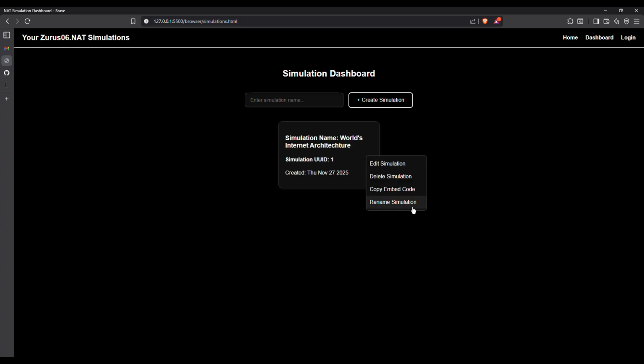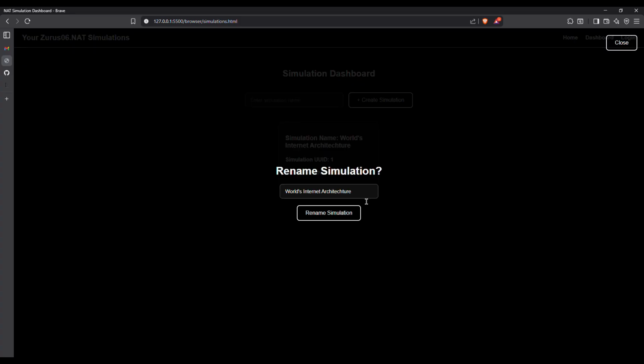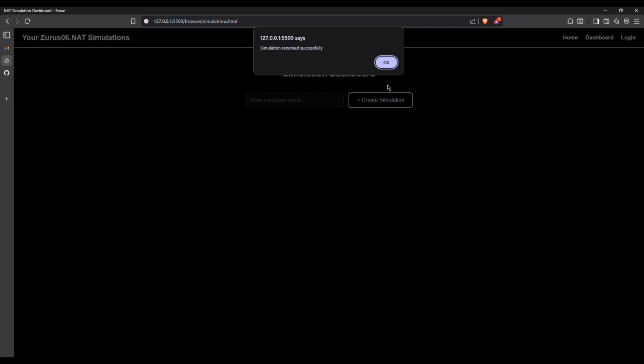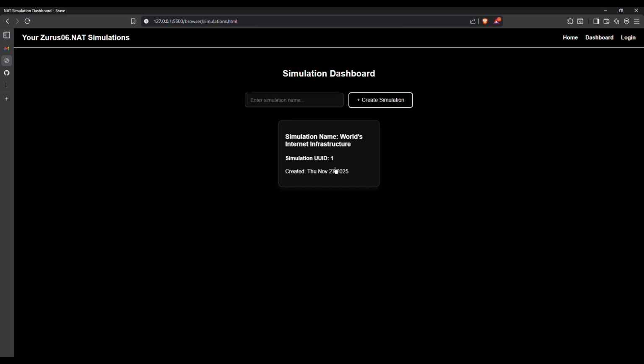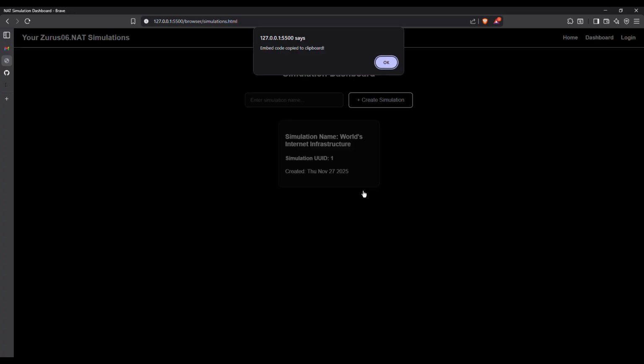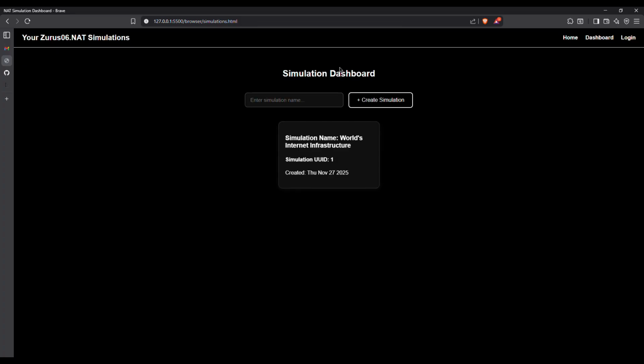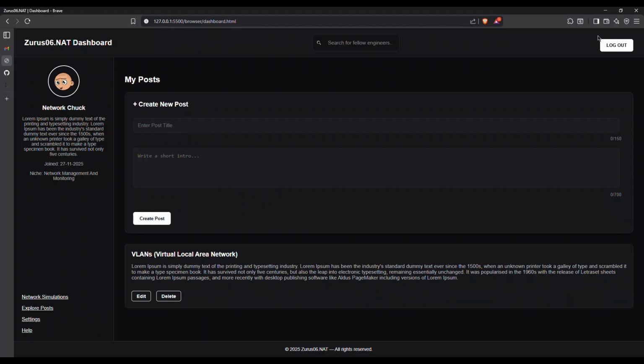Yeah, so now let's go to the rename before I go to copy embed code. So this one I can just change the name of the simulation. If I want it to be architecture, I want it just to be infrastructure. Yeah, so I just rename simulation, and then it was renamed successfully. Very good to go. Then I can now copy the embed code. When I copy the embed code, it copies to the clipboard. Now I go back to my dashboard.